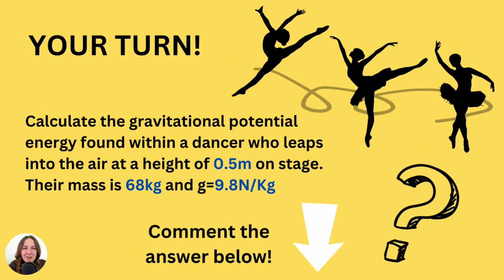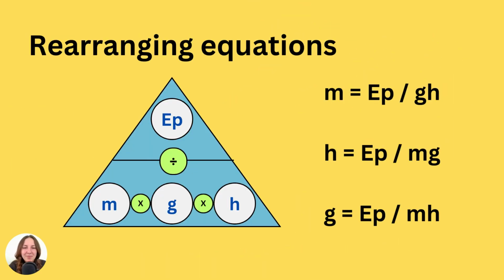Here's a go for yourself. Calculate the gravitational potential energy found within a dancer who leaps into the air at a height of 0.5 meters on stage. Their mass is 68 kilograms and they are obviously on Earth, so it's 9.8 newtons per kilogram for the gravitational field strength. Comment below. I'd love to see your working out and your answer here.